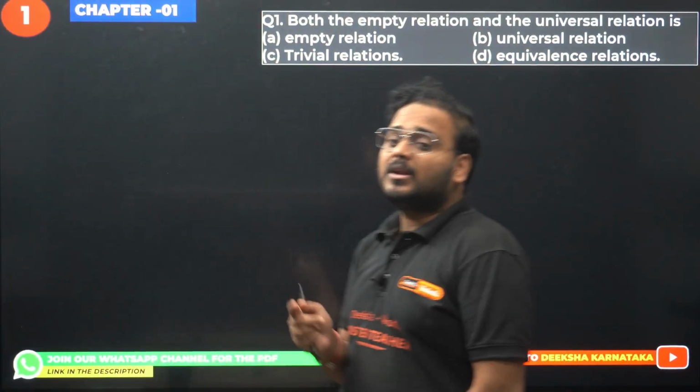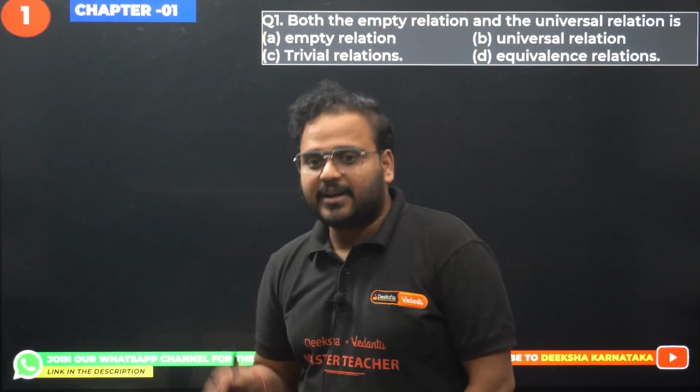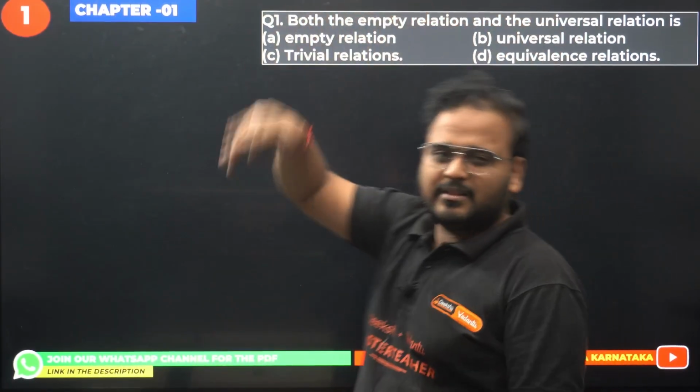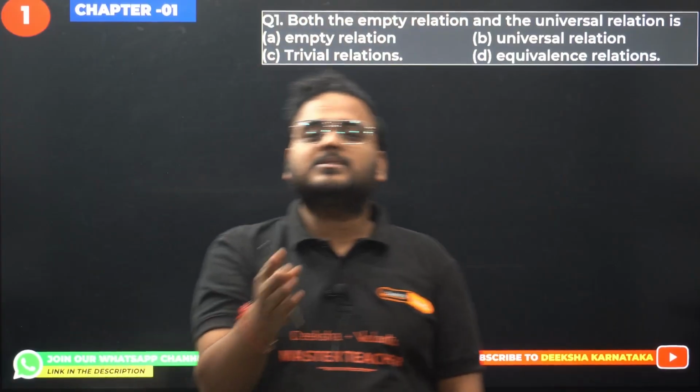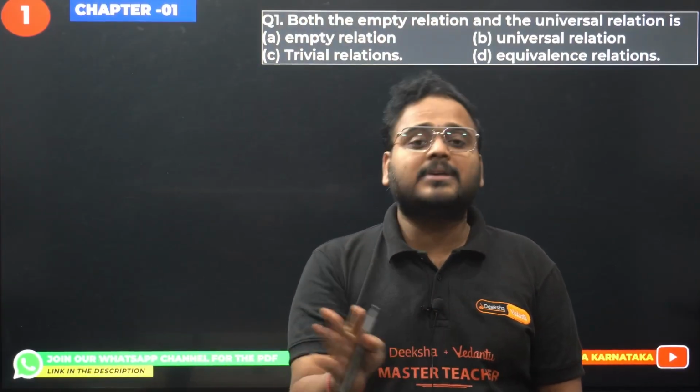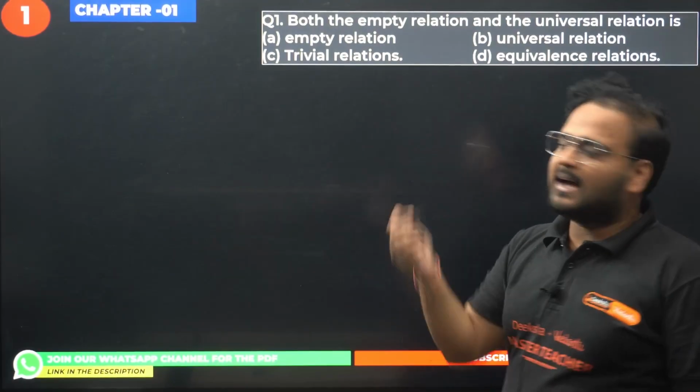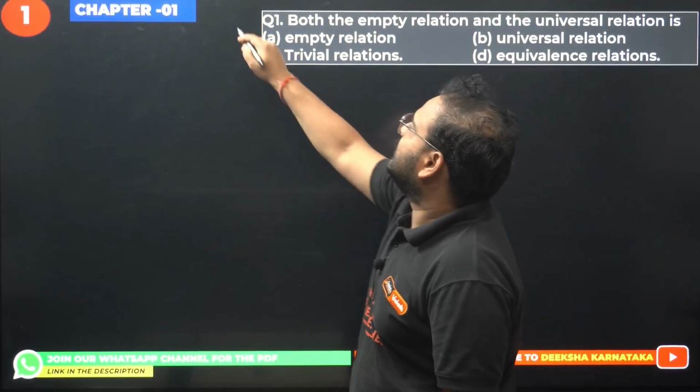Right now let's get back to our question number 1 from chapter 1. What is chapter number 1? It is relation and functions, right? So please check, both the empty relation and universal relation, what are they? There are two extreme relations. Remember, empty means nothing is there, no elements. Universal means all the elements. Okay, so basically they are called trivial relations.